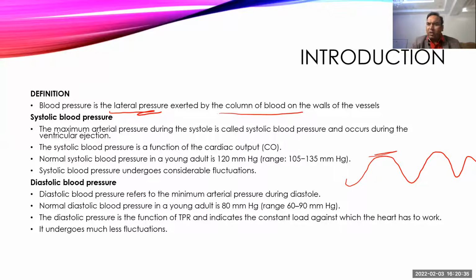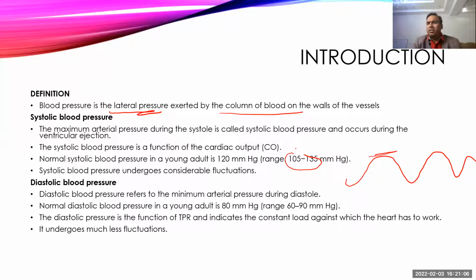Normally, the range of the systolic blood pressure is 100 to 130, or some books give 105 to 135 mmHg. So always mention mmHg. It is millimeter of mercury, because we are using the instrument sphygmomanometer, which contains mercury. If you use an instrument that uses water, you can talk about water also, but here we commonly use a sphygmomanometer, so we always mention it in mmHg.